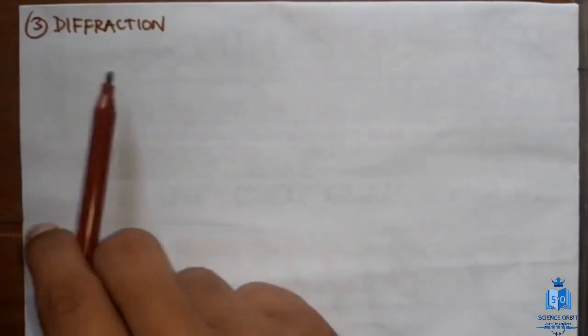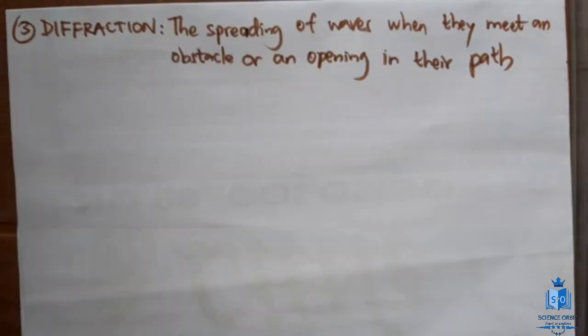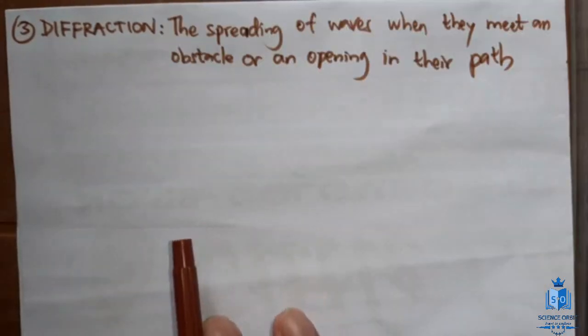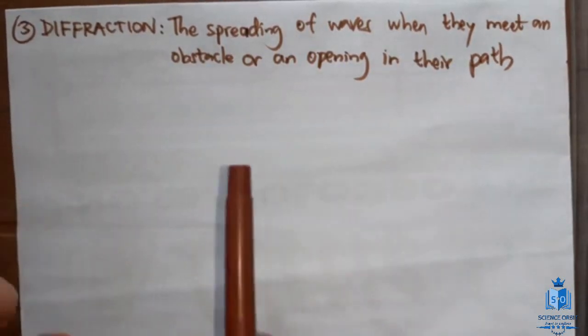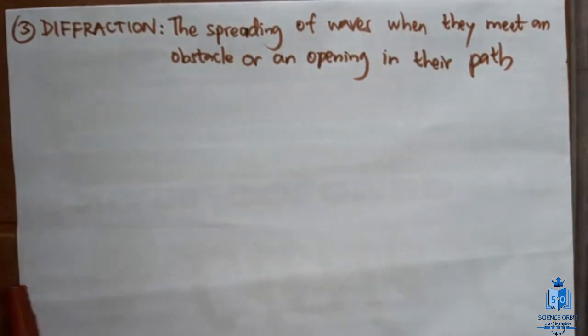The third property of waves is diffraction. This must be relatively new to you, diffraction. Now, diffraction takes place when a wave meets an obstacle or an opening when it propagates, and when that happens, the waves will spread, and that phenomenon is what we call diffraction. This is the actual definition. I know this sounds very unclear, very complex, so let me explain that to you with a small diagram.